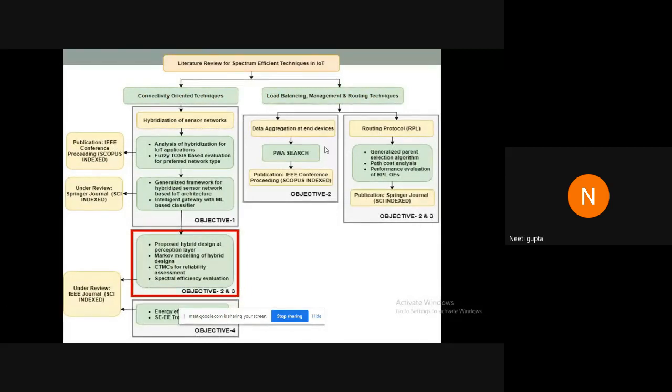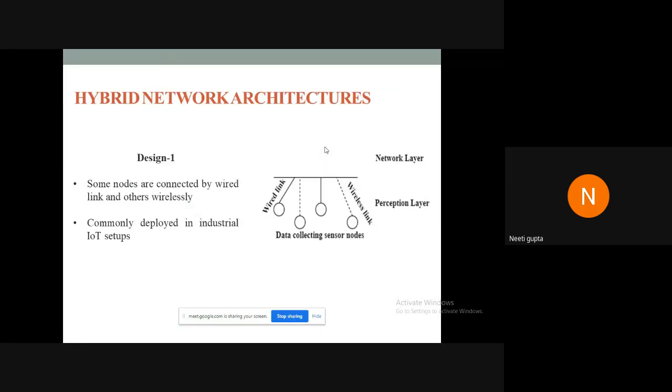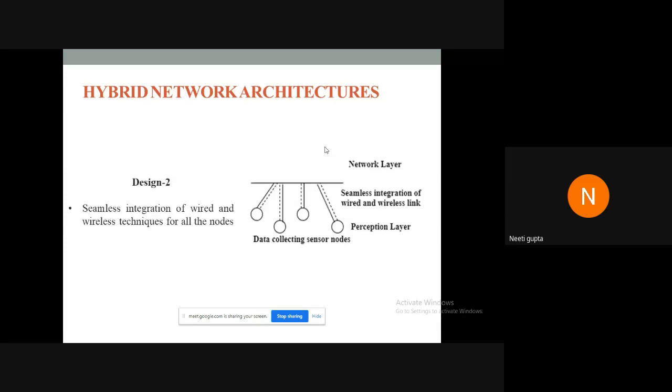Then at the level of architecture design, we proposed a hybrid design at the level of perception layer. As I discussed previously in my previous slides, where I gave the entire architecture, a generalized framework for IoT applications, there I mentioned that at the perception layer we did some work. So at the perception layer, we studied the state-of-art solutions which are already available. And this was a design which came out from the state-of-art results, that there are applications which deploy some nodes with wired connections and some nodes with wireless connections. This is commonly deployed in industrial IoT setups.